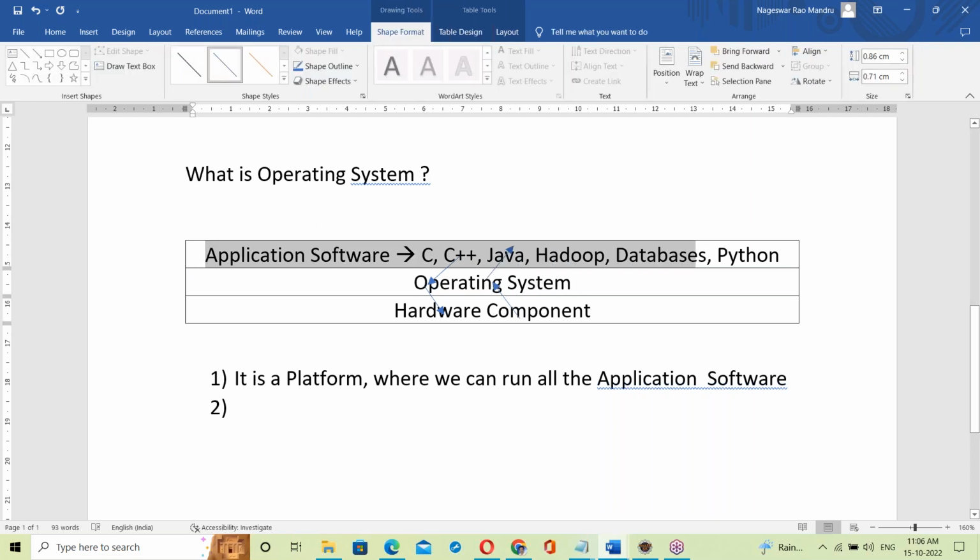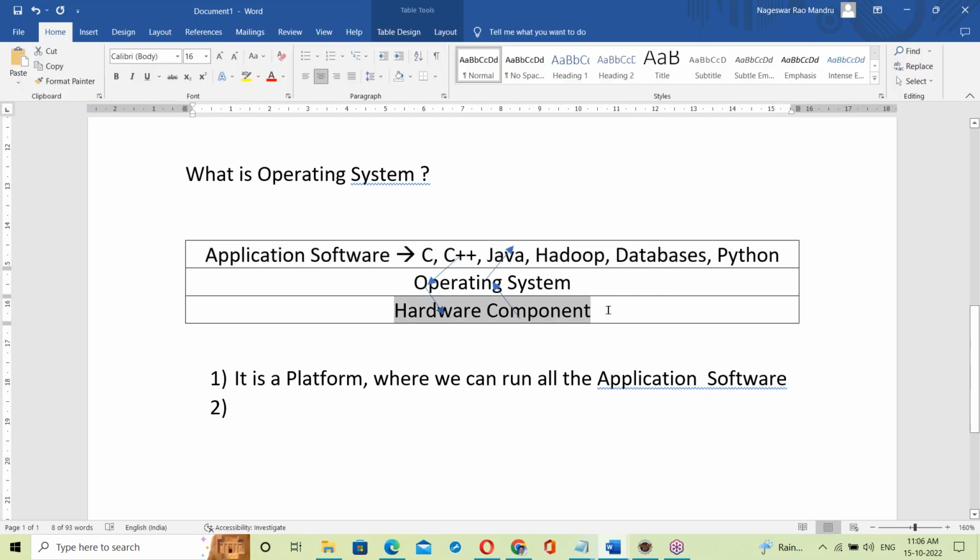So between the application software layer and the hardware components layer, there is the OS. It's like a mediator. Mediator means interface.